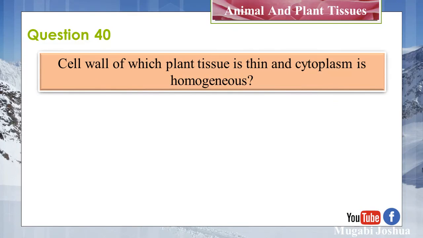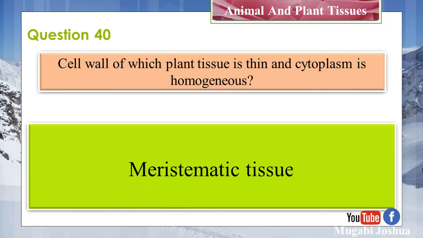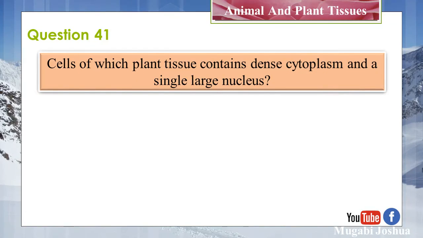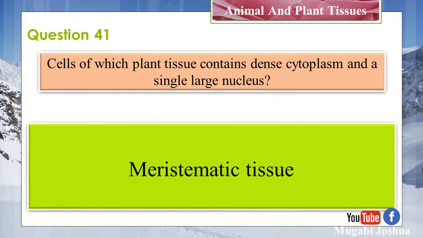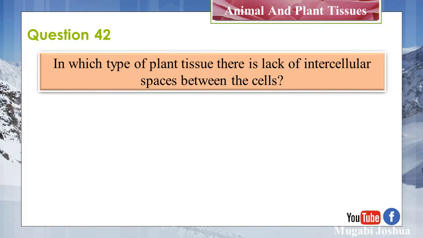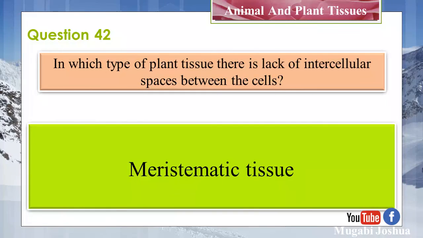Cell wall of which plant tissue is thin and cytoplasm is homogeneous? Meristematic tissue. Question 41. Cells of which plant tissue contain dense cytoplasm and a single large nucleus? Meristematic tissue. Question 42. In which type of plant tissue is there a lack of intercellular space between the cells? Meristematic tissue.